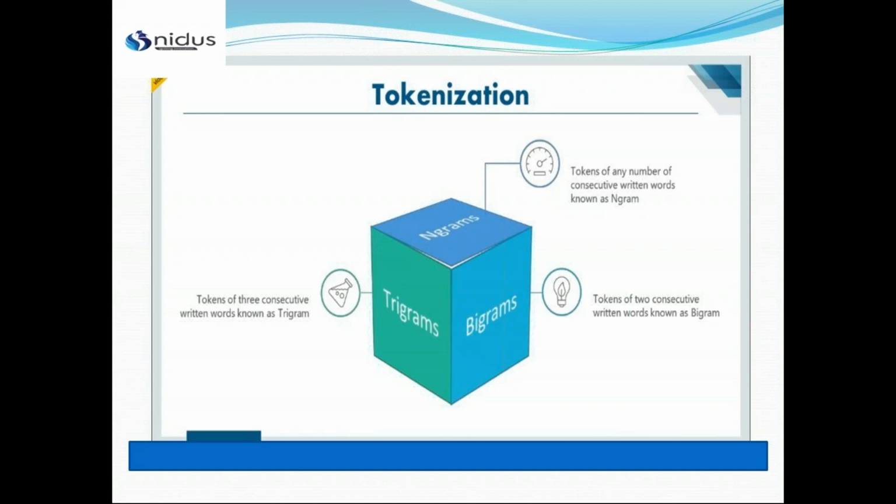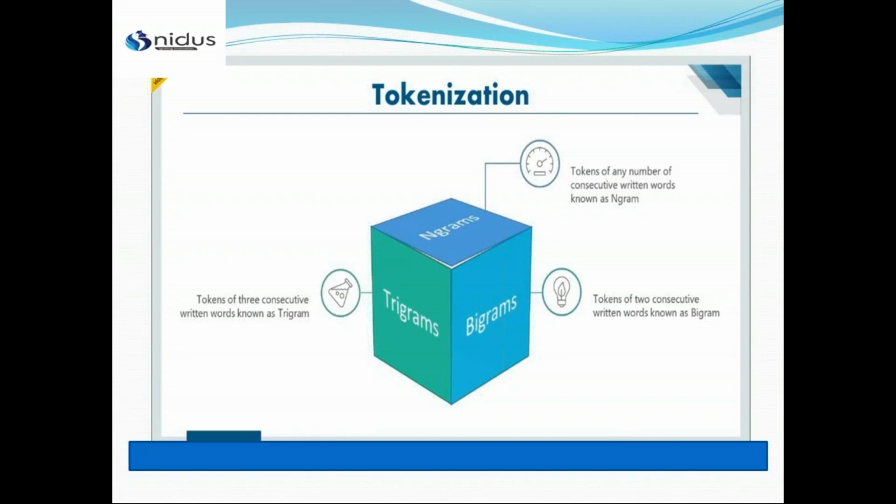And if even bigram is not helping you out, you can use trigram, in which you have three consecutive words. And n-grams, n number of words. If you want 4 or 5, just pass that value, how many consecutive words you want, and you will get that.